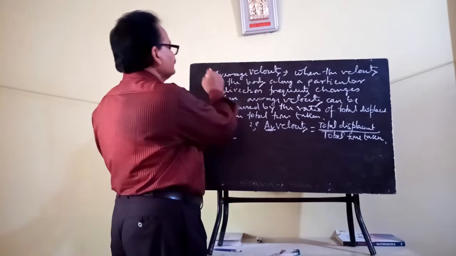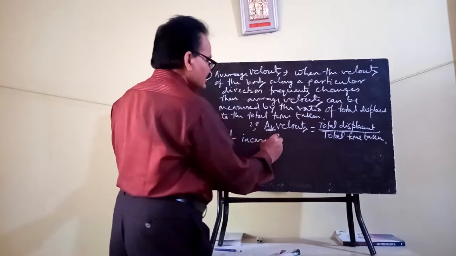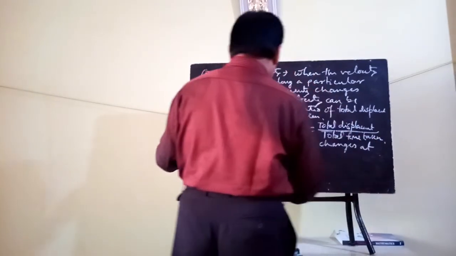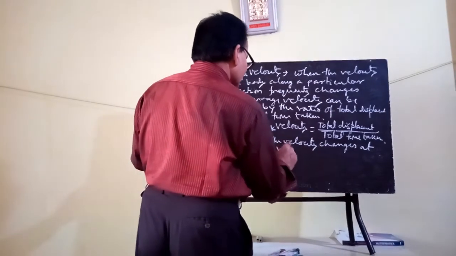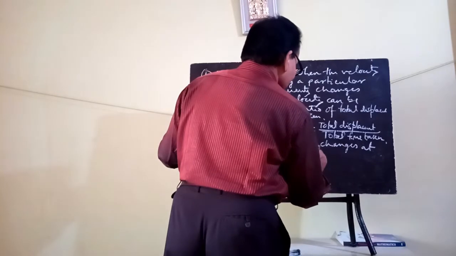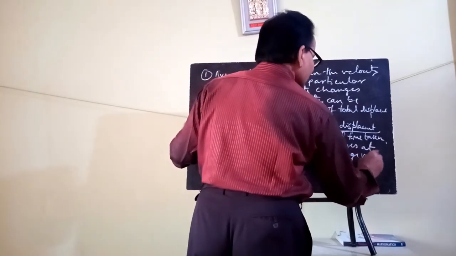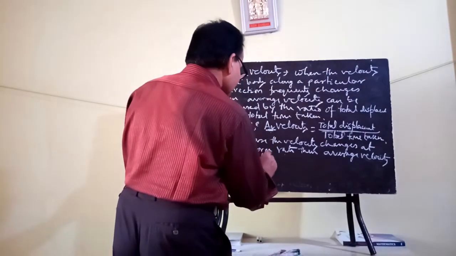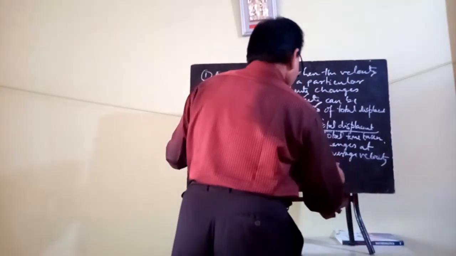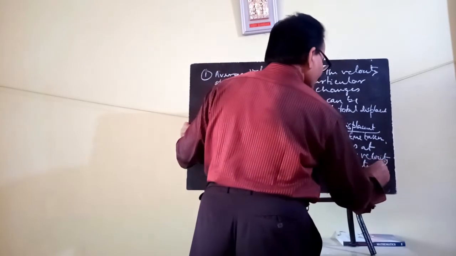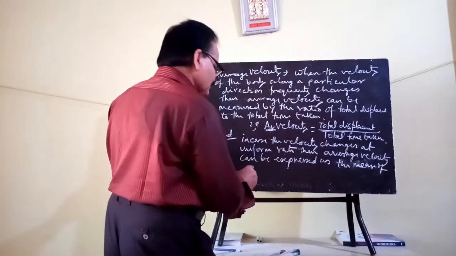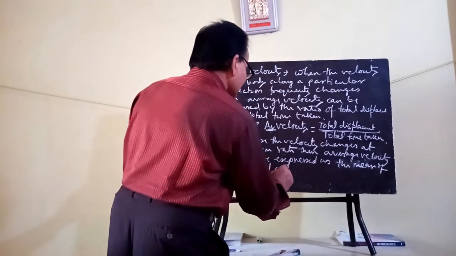the second case: in case the velocity changes at a uniform rate, then average velocity can be expressed as the mean of initial and final velocity.